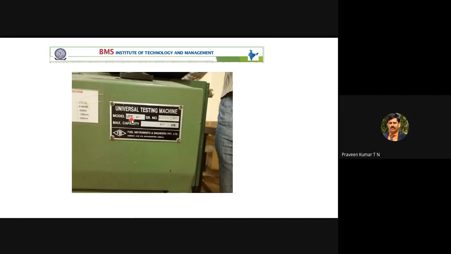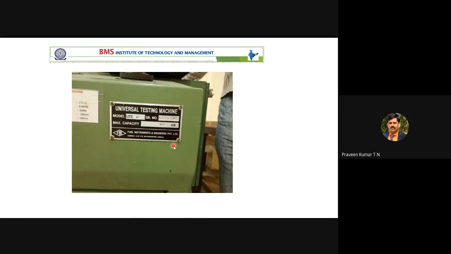UT is for universal testing machine. E is for the electronic type. There are two displays, one for the load and one for the deformation. Both are digital displays, hence it is of the electronic type. And 40 is the 40-ton capacity. 40 ton is how many kilonewton?